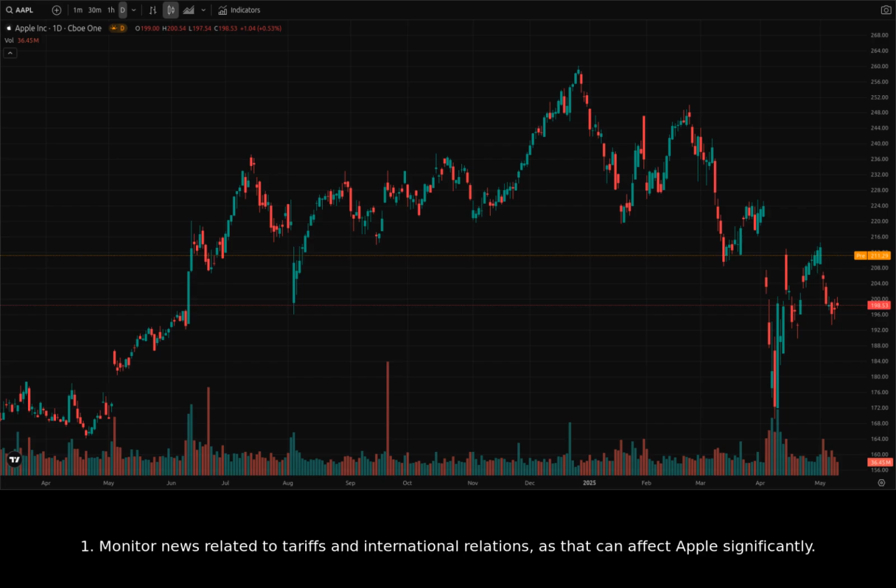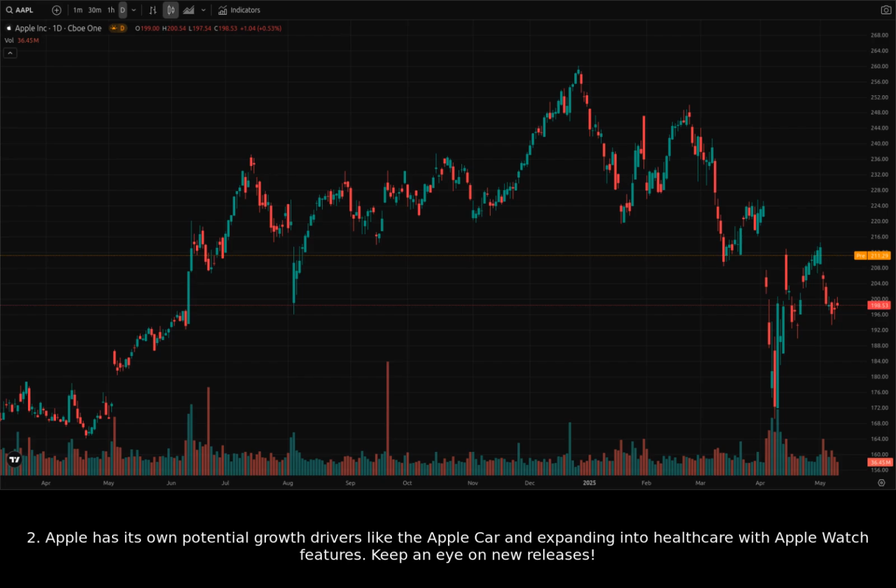1. Monitor news related to tariffs and international relations, as that can affect Apple significantly. 2. Apple has its own potential growth drivers like the Apple Car and expanding into healthcare with Apple Watch features. Keep an eye on new releases.